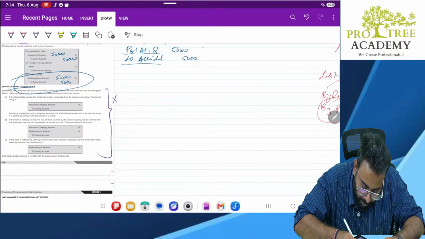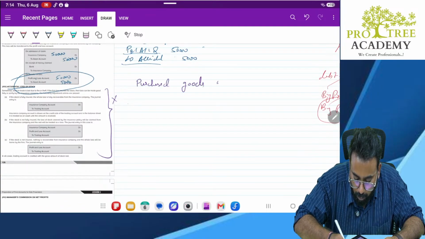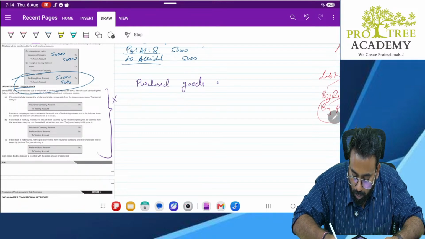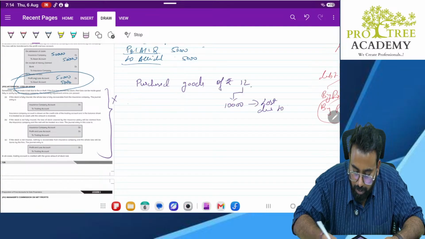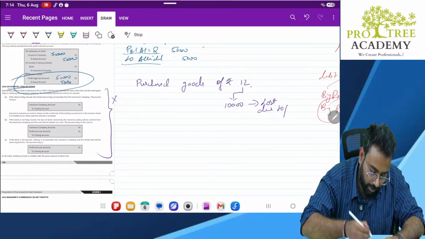Suppose I purchased goods of rupees 1 lakh. Out of this 1 lakh goods, 10,000 worth of goods lost due to fire. Everybody is following? Yes, sir.